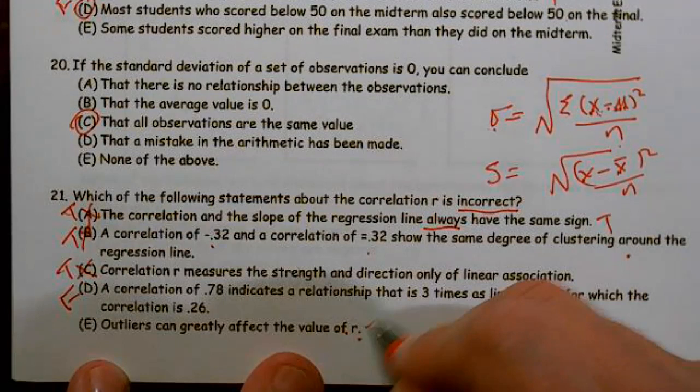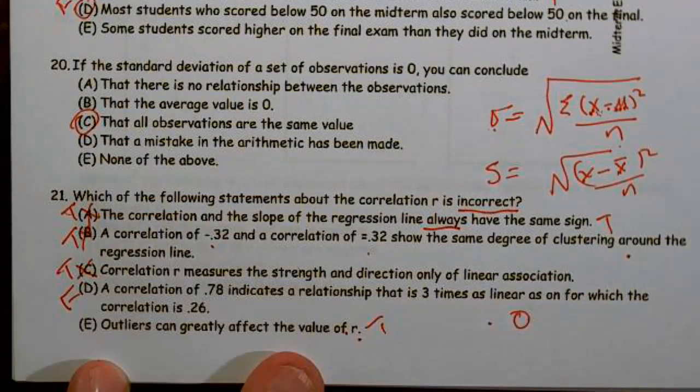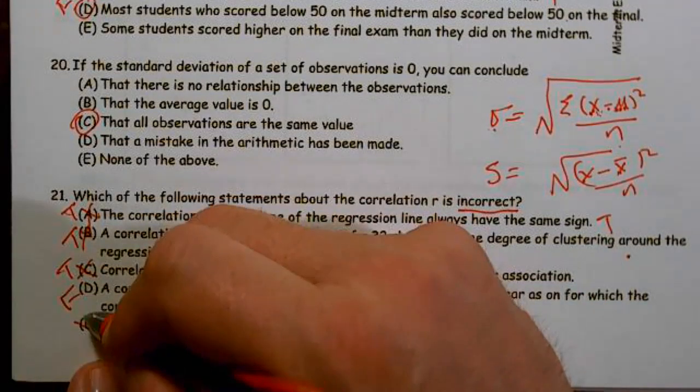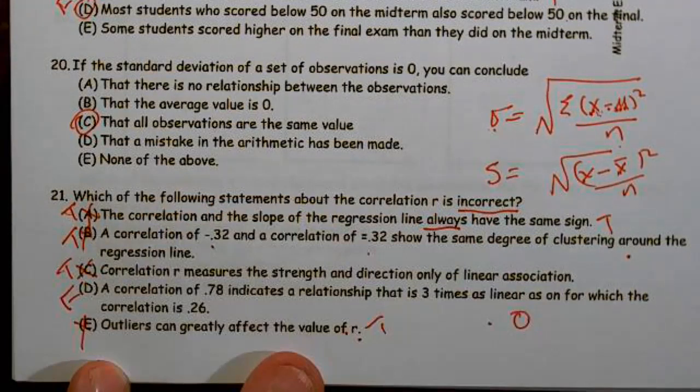And then, of course, outliers can greatly affect the value of R. And that's true. Outliers can greatly impact the value of R. So in other words, values that are too far in the X direction can greatly impact it. So once again, here, it's not a linear relationship. It just tells you how close data is to the line.